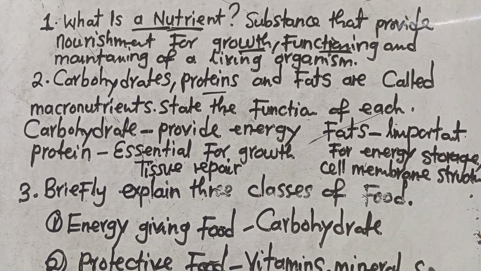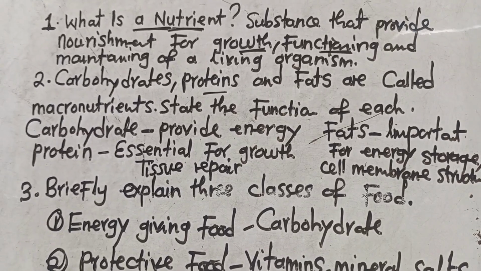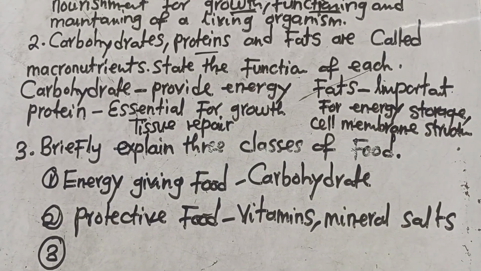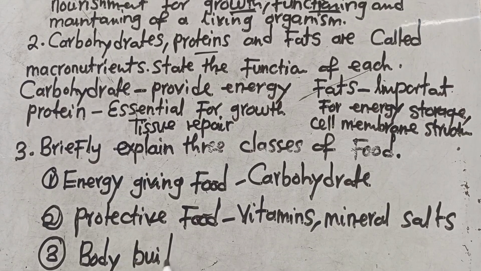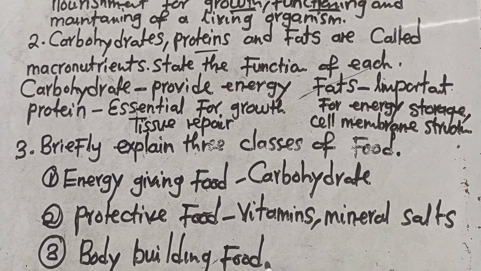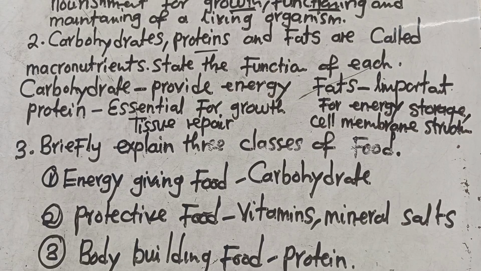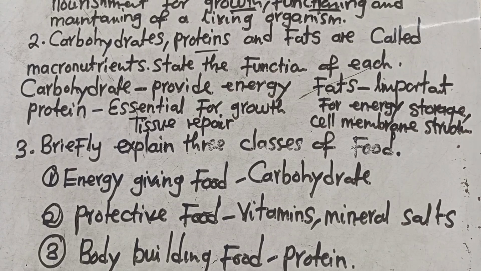We also have another last one, that is body building foods. You are explaining in an essay form, not like this. I'm just giving you points. Example of a bodybuilding food, we've got proteins. You are done. So you've explained the three classes of food.